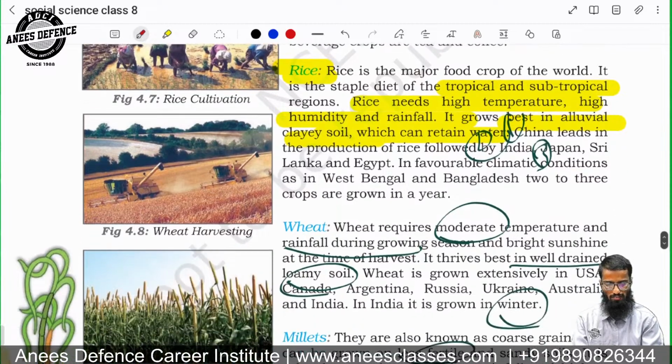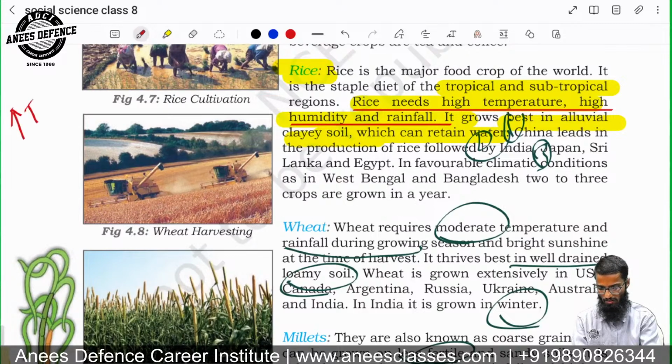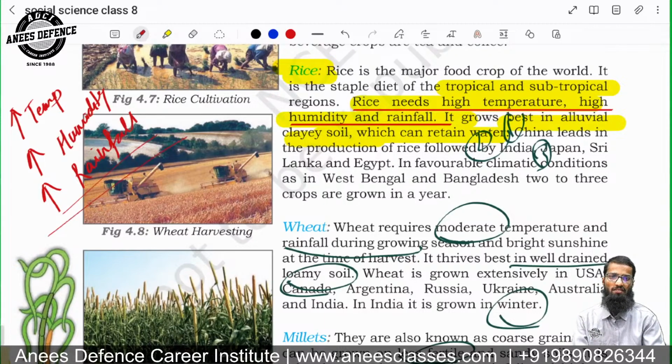Rice is the major food of the world. It is the staple diet. But what question can come? One question can be that rice needs high temperature and humidity, right? High temperature, high humidity, and high rainfall are required. So everything high is there. Rice grows best in alluvial clay soil. So this can be the question which can be asked.